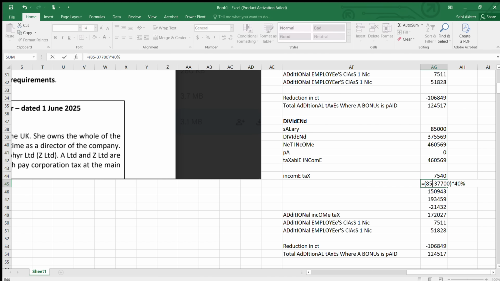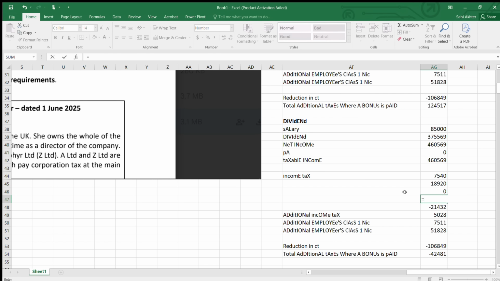Employment income is only non-savings. So 85,000 minus the basic into 40%, the higher rate. Okay, then 500, when you go here, it is 500 into 0%. This is dividend, that's why.